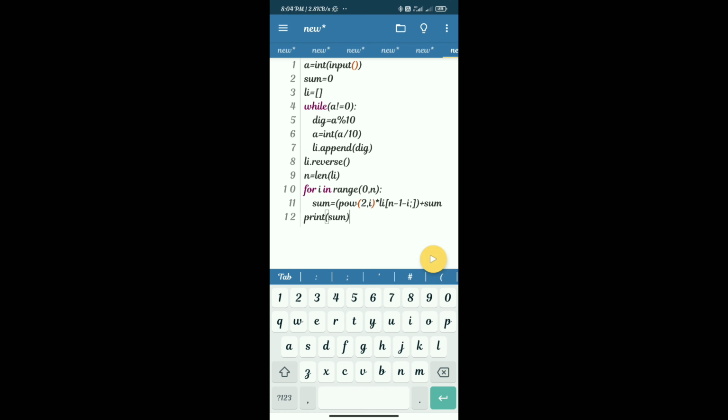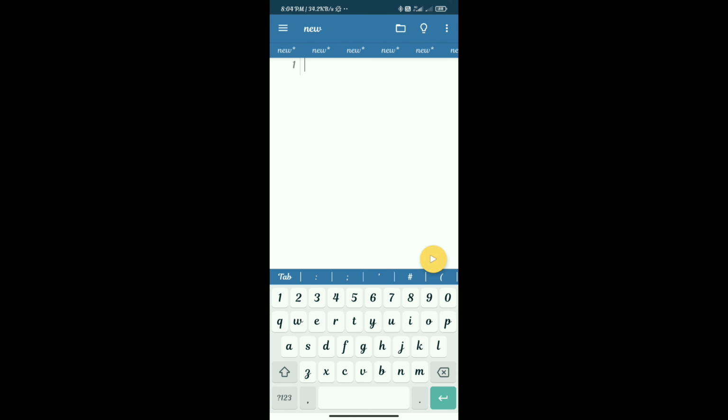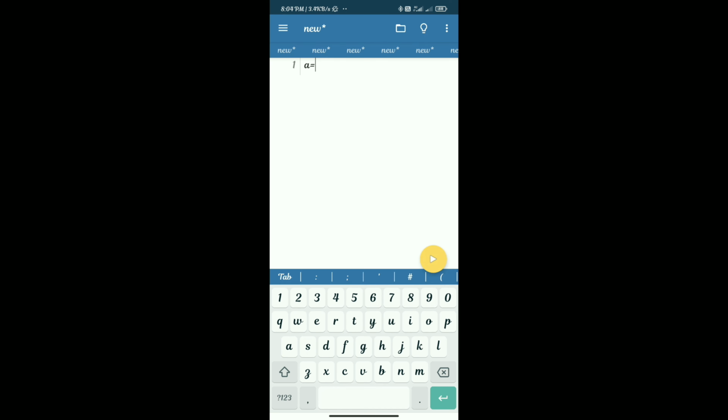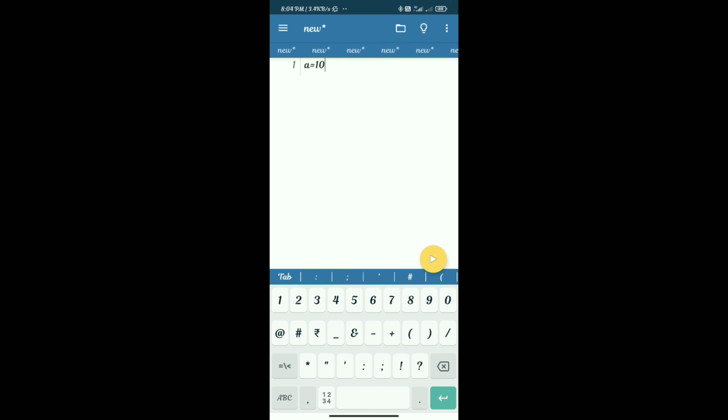So let's start with indentation first. Indentation refers to the spaces at the beginning of a code line. In other languages, indentation is not necessary, but in Python, it is important and mandatory.